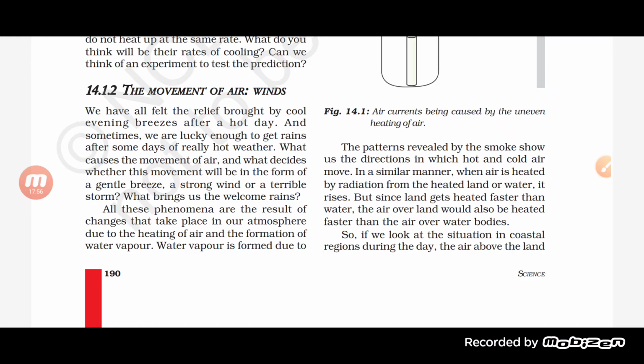Why is it so? Because when the air heats up and rises, a low pressure is generated there. The air over the water bodies has high pressure, so the air starts moving from high pressure to low pressure, from the water bodies to the land.